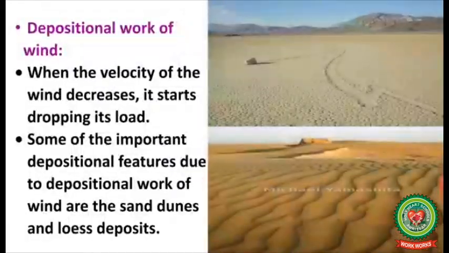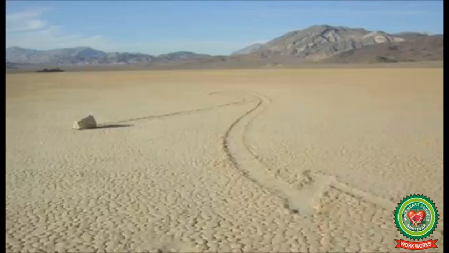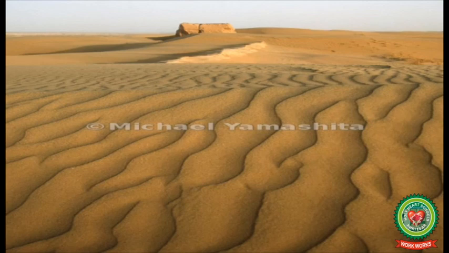Now children will study the depositional work of wind. When the velocity of the wind decreases, it starts dropping its load. Some of the important depositional features due to depositional work of wind are the sand dunes and loess deposits.